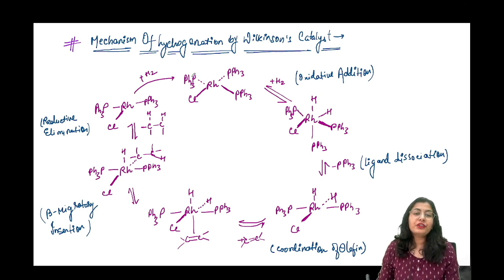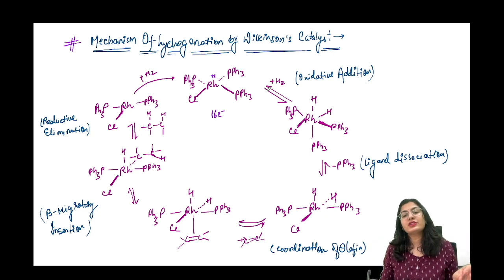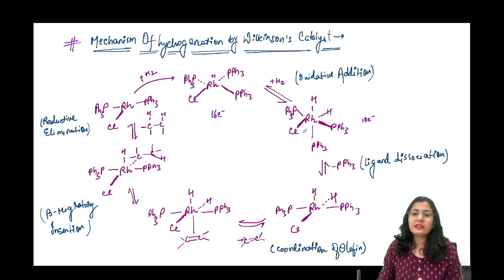Rhodium connected to 3-phosphine 1-chlorine, and you know it is already there in the +1 oxidation state. और ये कितना electron species है? It is a 16 electron species. Now, there are two different types of mechanisms which are shown in the book. Sometimes it is mentioned that it is going to do an oxidative addition, which is a slow reaction, and from 16 it is going to become an 18 electron species. ठीक है, तो ये क्या बन गया?